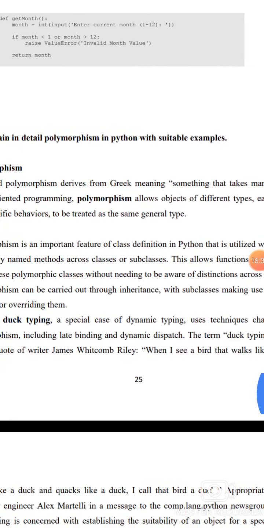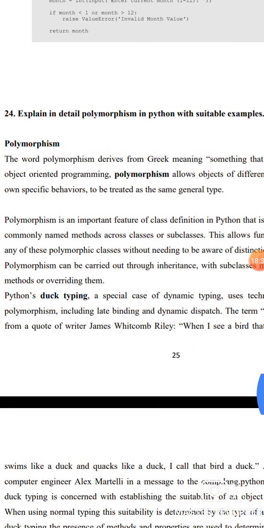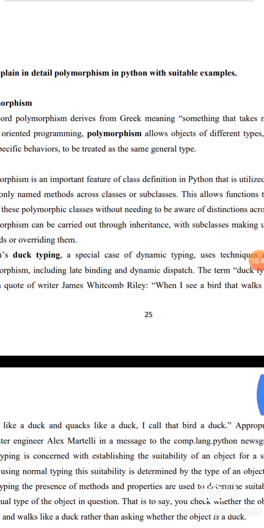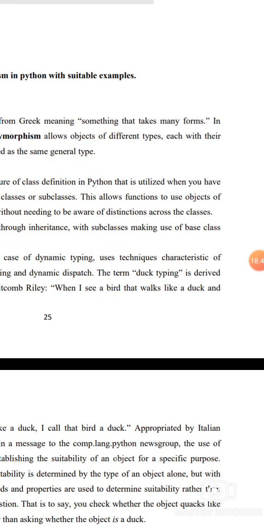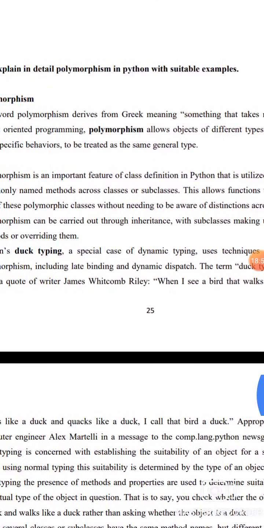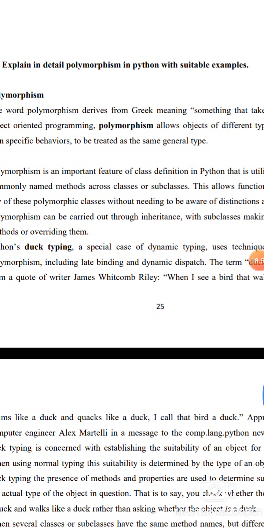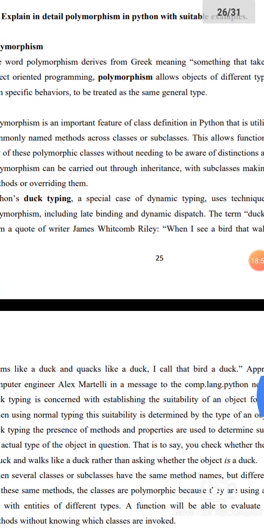24. Explain in detail polymorphism in Python with a suitable example. Polymorphism. The word polymorphism is derived from the Greek, meaning something that takes many forms. In object-oriented programming, polymorphism allows objects of different types, each with their own specific behavior, to be treated as the same general type.